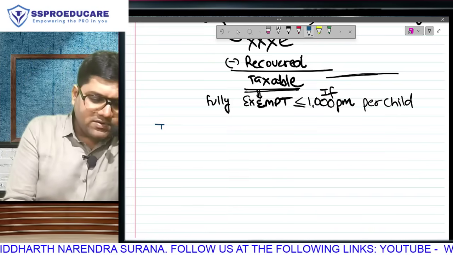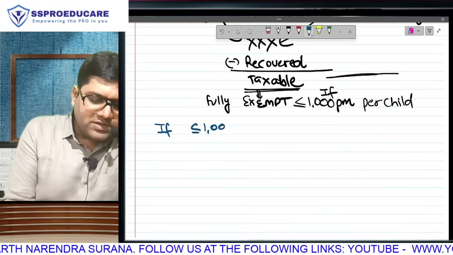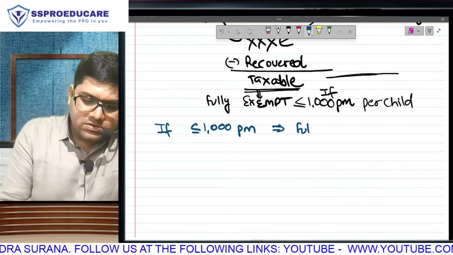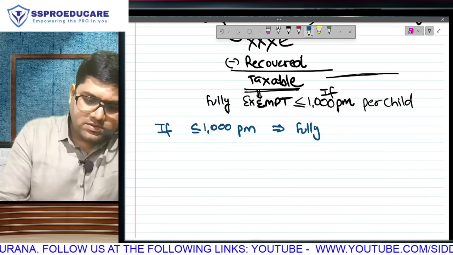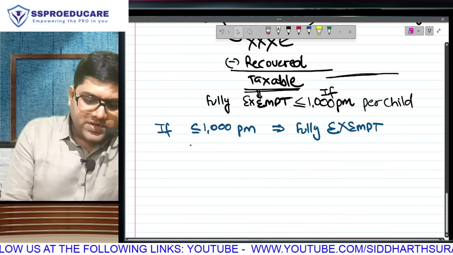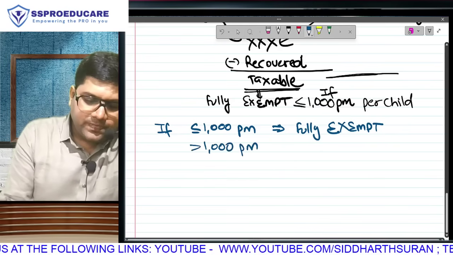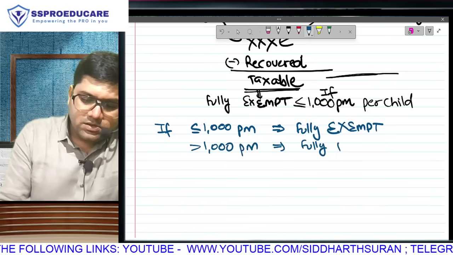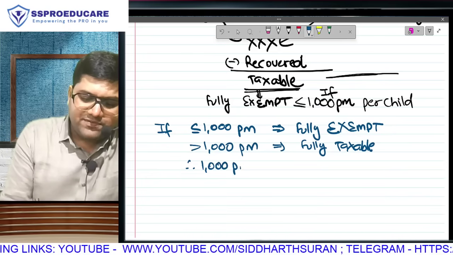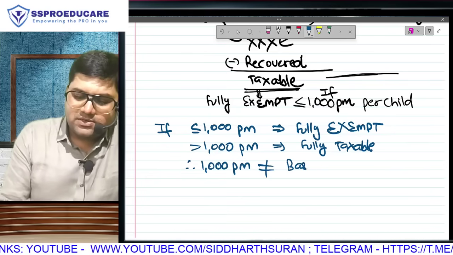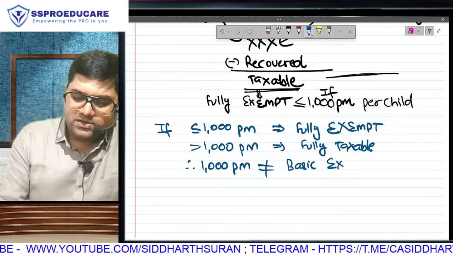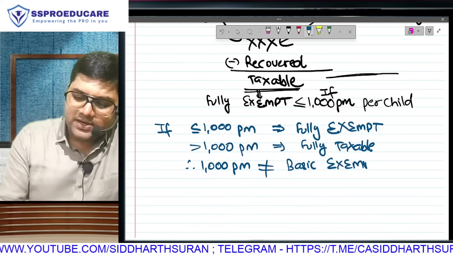So let me tell you, the Delhi High Court said if it is up to 1,000 per month, it is going to be fully exempt. Meaning 0 to 1,000, fully exempt. But if it is more than rupees 1,000 per month, it is going to be fully taxable. Meaning the 1,000 rupees per month given here is not a basic exemption. It is not a standard deduction that every time you will subtract.